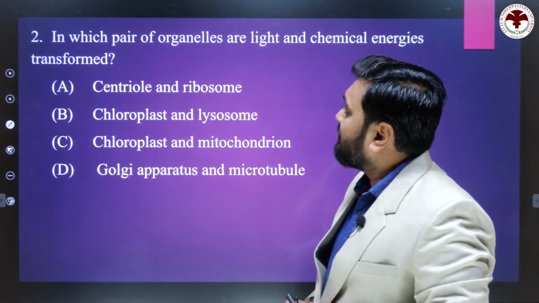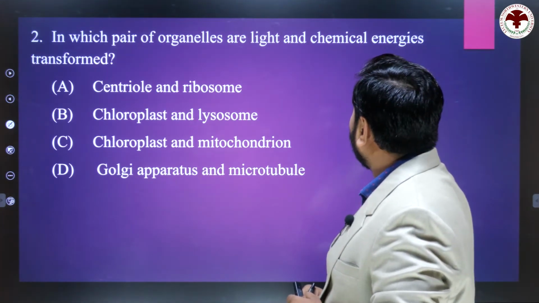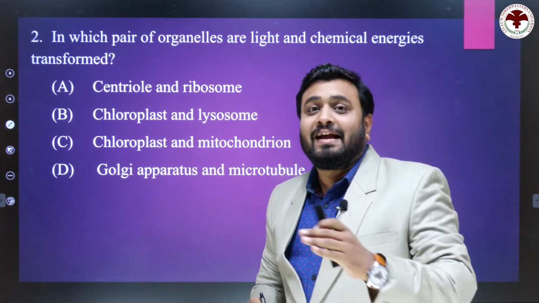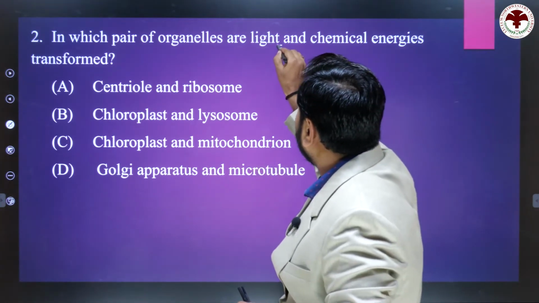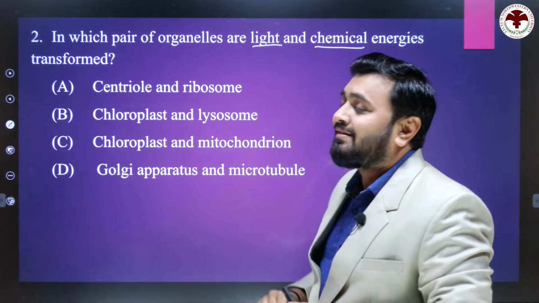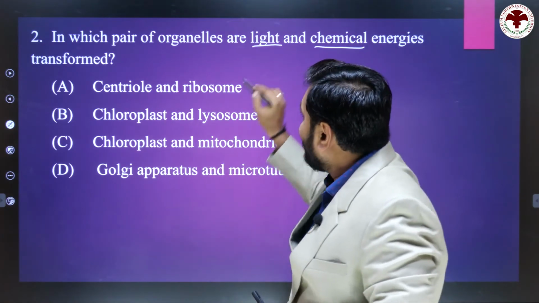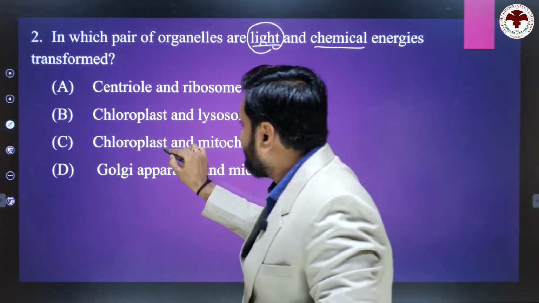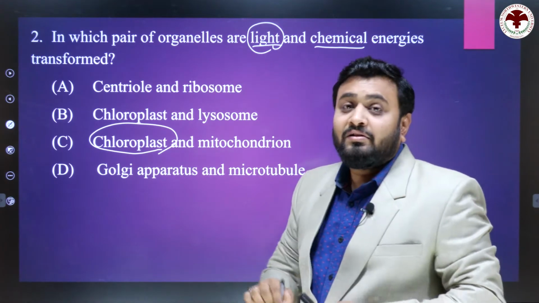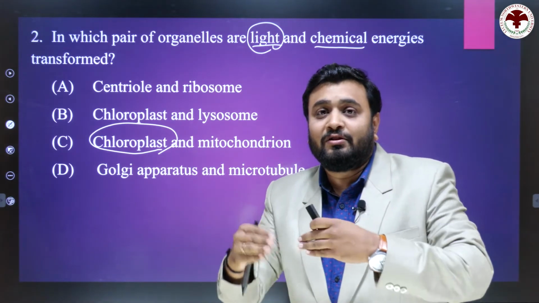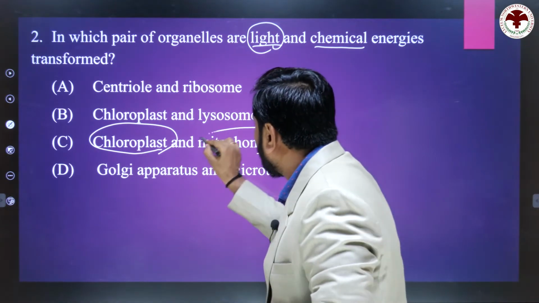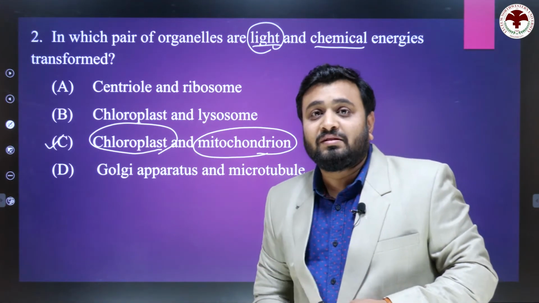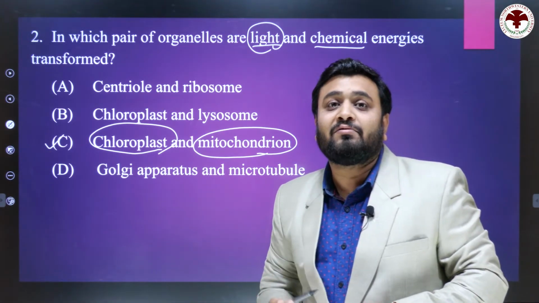Now, the second question: in which pair of organelles are light and chemical energy transformed? It means which organelle converts the light energy and the chemical energy? Two words: light energy and chemical energy transform. We know the sunlight energy is transformed into chemical energy by the chloroplast, and the conversion of chemical energy into mechanical energy is done by the mitochondria. So the right answer is C. Chloroplast performs photosynthesis and the mitochondria perform cellular respiration.